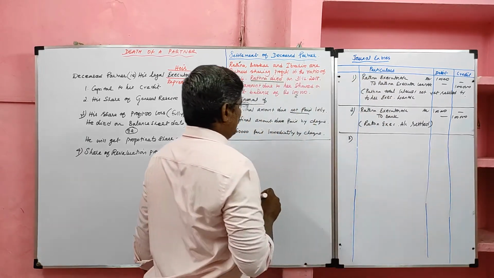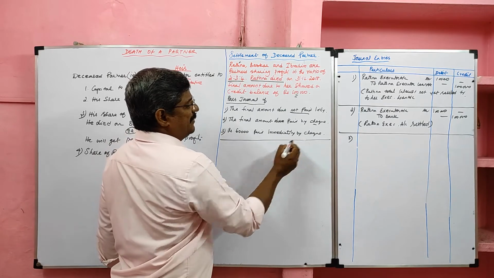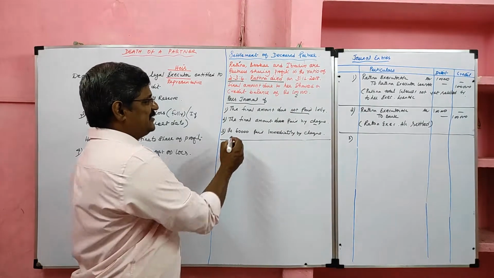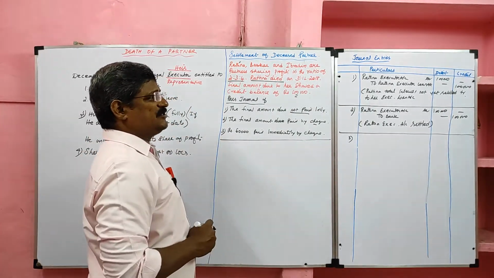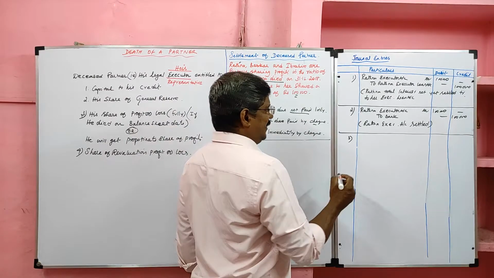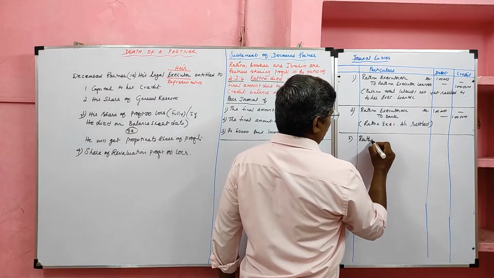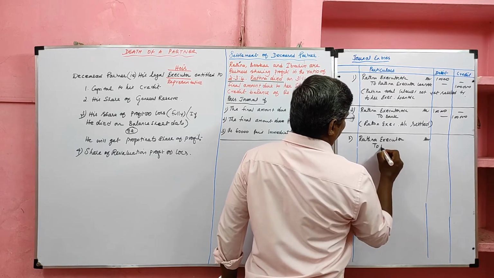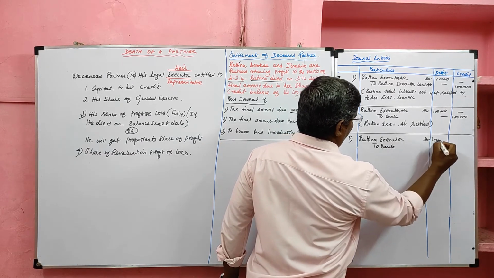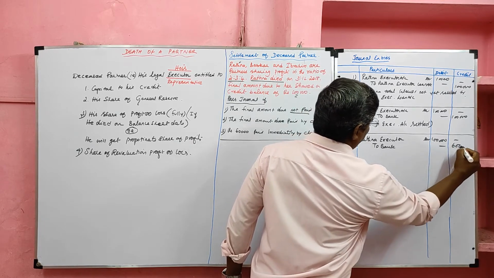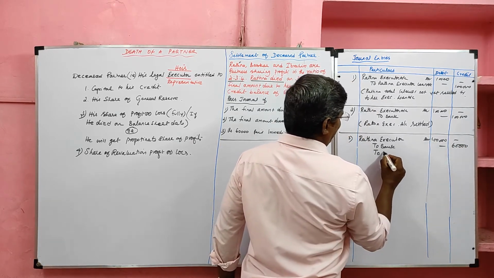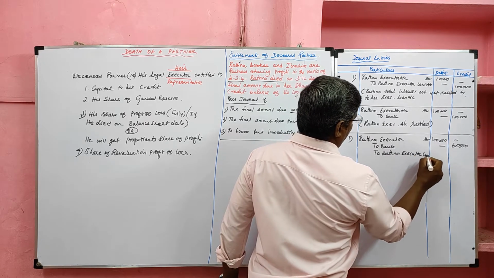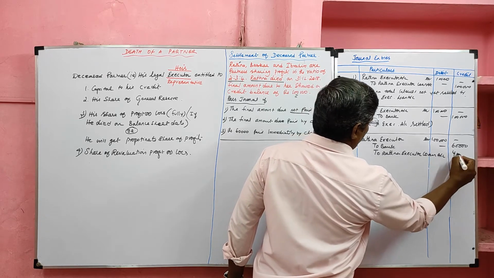Third case, 60,000 paid immediately by cheque. So total interest payable to Ratna executor is 1 lakh, of which 60,000 is paid. So the balance 40,000 is transferred to Ratna executor loan account. The entry is Ratna executor account debit, to bank, to Ratna executor loan account. Total interest 1 lakh, paid by cheque 60,000, balance transferred to Ratna executor loan account is 40,000.